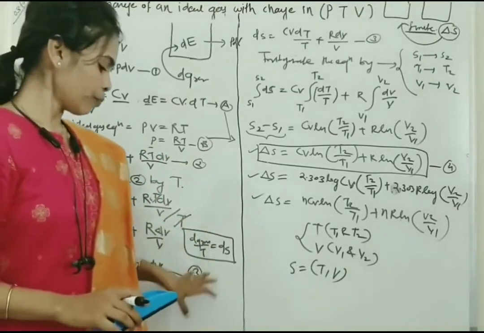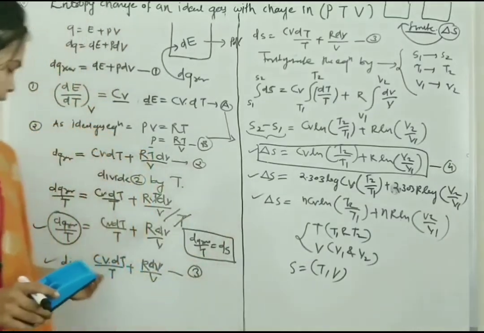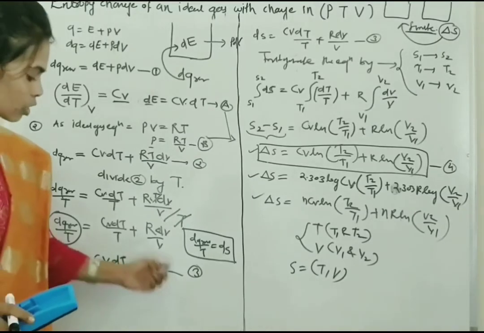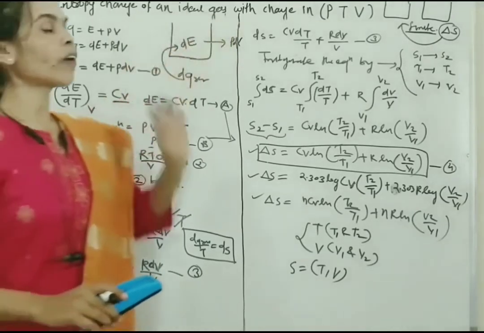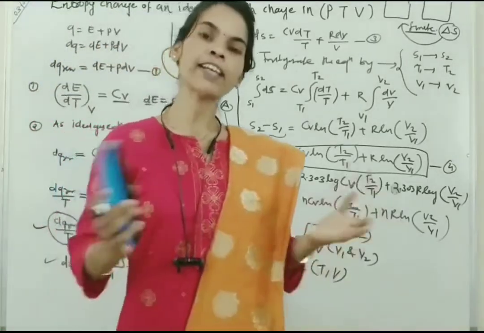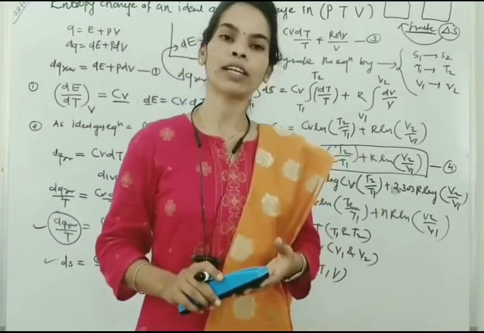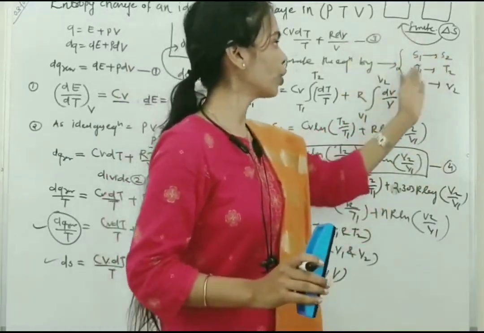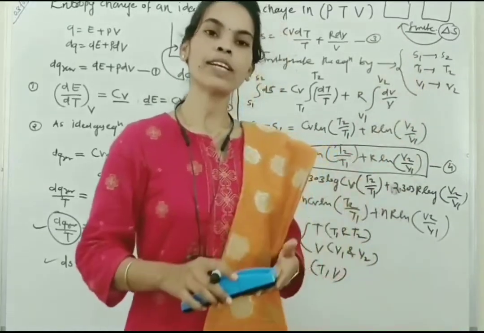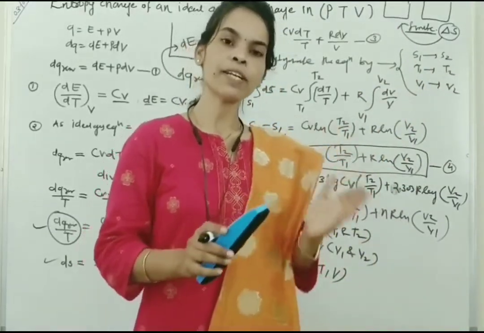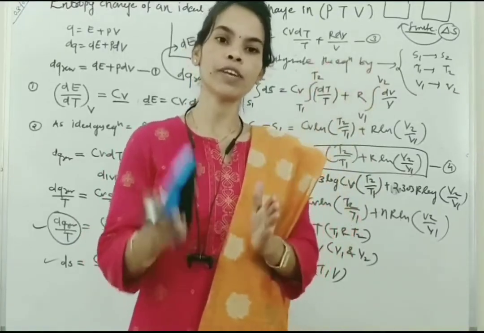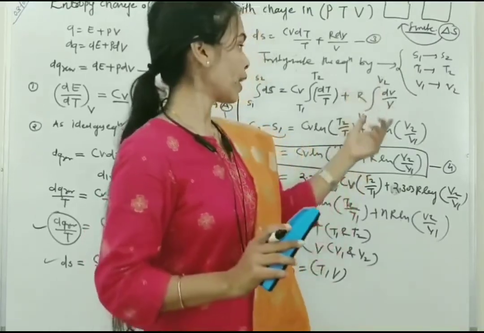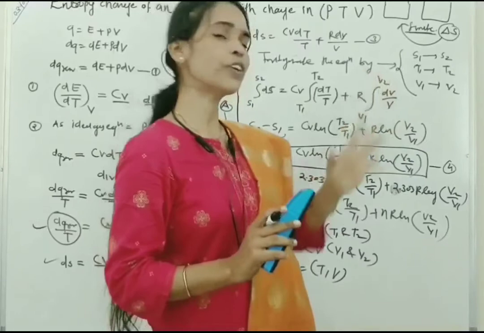From this third equation we get a hint that the small change in entropy depends upon the small change in temperature and the small change in volume. But if the system undergoes finite changes, then to calculate its entropy we have to apply integration, with limits S1 to S2, T1 to T2, V1 to V2. So we get the integrated form of the equation: integral of dS from S1 to S2 is equal to Cv times integral of dT upon T from T1 to T2 plus R times integral of dV upon V from V1 to V2.